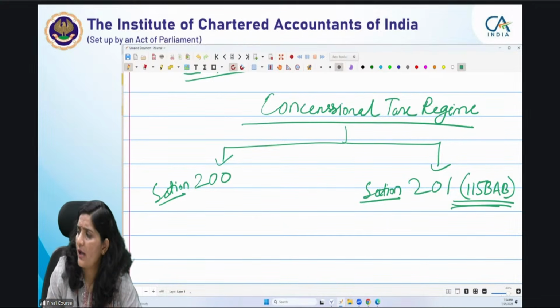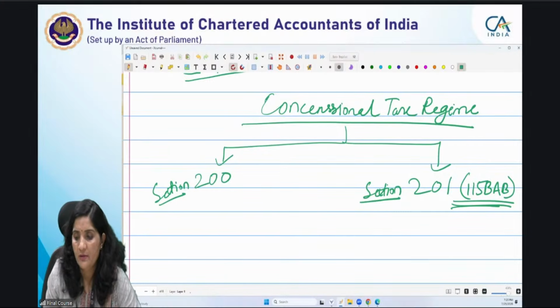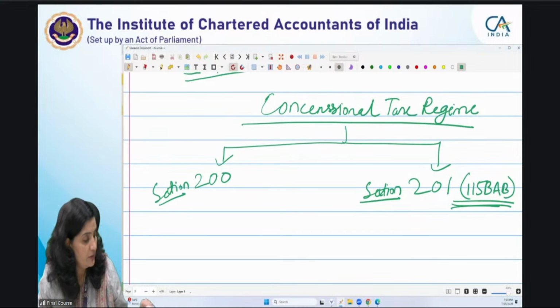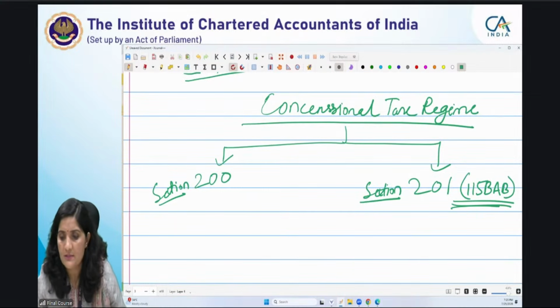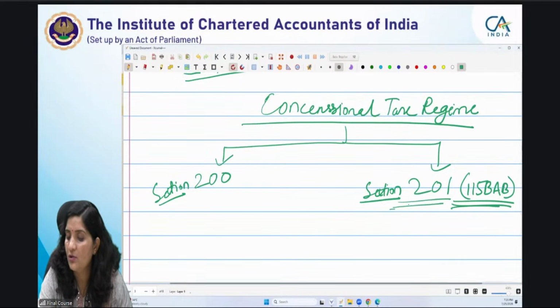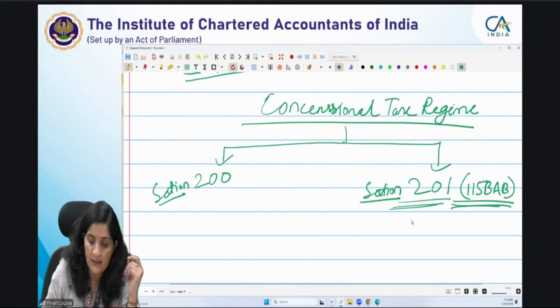This fact is very, very interesting. Still they have to refer to 115BAB, as you would have seen in the study material too. Yes, which continues from the 1961 Act. Yes, of course, from the 1961 Act both are coming, section 200 is coming, 201 is also coming, and the BA reference if they opted earlier. But there is one more reason that I want to know from you. Can companies now opt for the concessional tax regime under 100 to 101? Is there any option for a domestic company who is into yes, no, very good. So what is the date up to which they have to set up and commence their manufacturing? Very good, very good, very good, that's the answer.